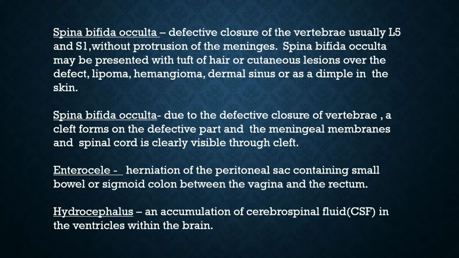Spina bifida cystica, due to the defective closure of vertebrae, a cleft forms on the defective part and the meningeal membranes and spinal cord are clearly visible through the cleft. Enterocele, herniation of the peritoneal sac containing small bowel or sigmoid colon between the vagina and the rectum. Hydrocephalus, an accumulation of cerebrospinal fluid, CSF, in the ventricle within the brain.